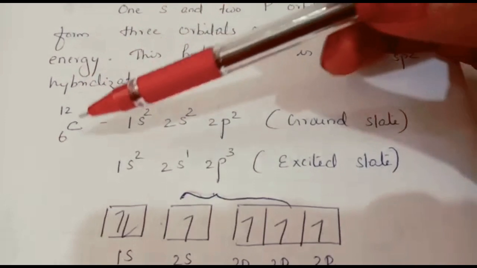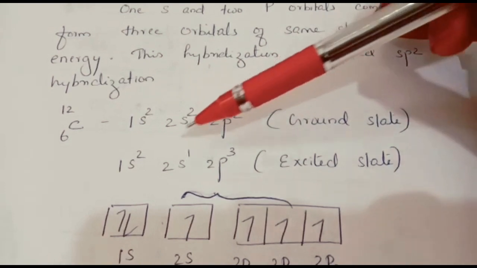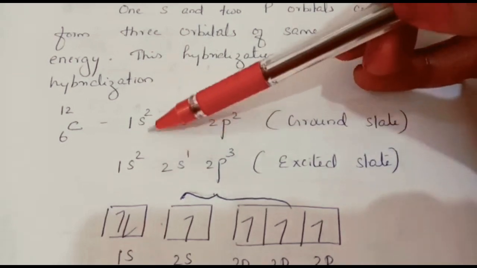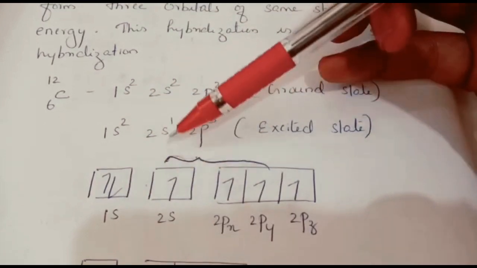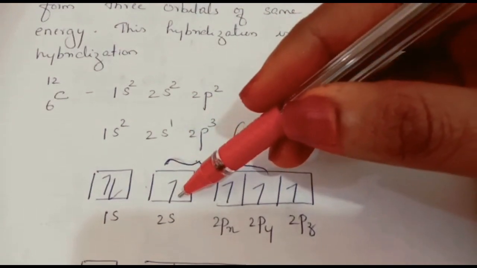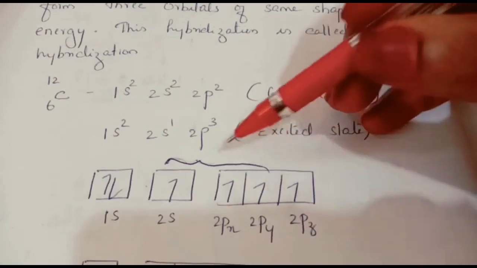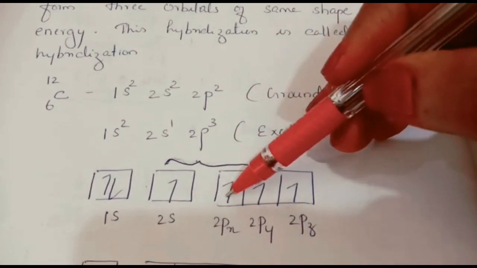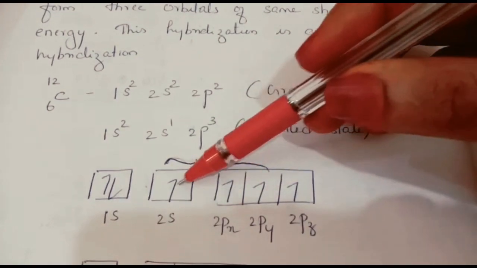Here you see carbon's atomic number is 6, so it is 1s2, 2s2, 2p2 in the ground state. In the excited state, one electron is shifted from the s orbital to the p, so it is 1s2, 2s1 and 2p3. So sp2 hybridization means the electron from 2s and 2 electrons from 2p take part in bonding. The one 2s electron, one 2px electron and one 2py electron will be used for hybridization. So this will be sp2.